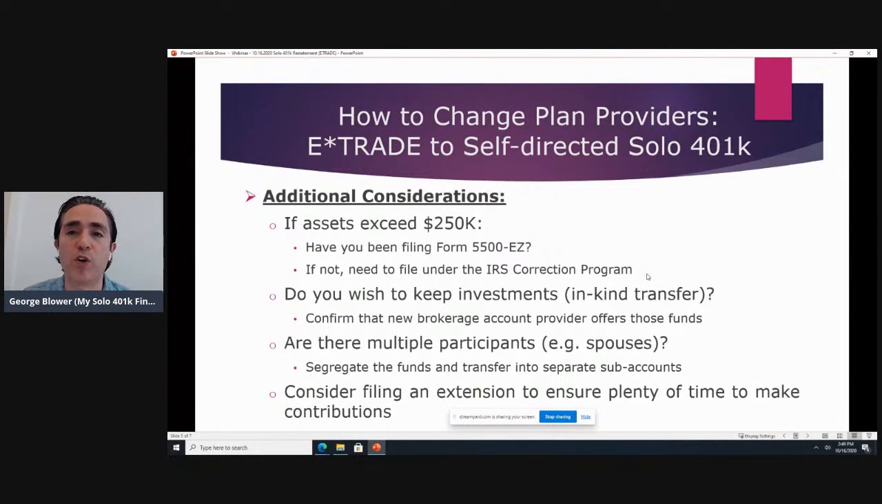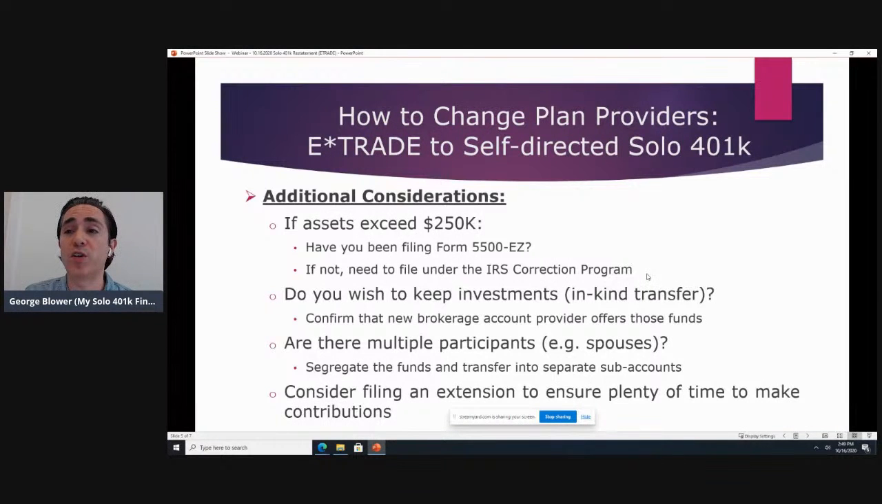If you file under the correction program though, you can limit the late fees. It would be $500 per return, not to exceed $1,500. So if you haven't done this for 5 years, you're not going to pay $2,500. You're going to be limited to the $1,500.